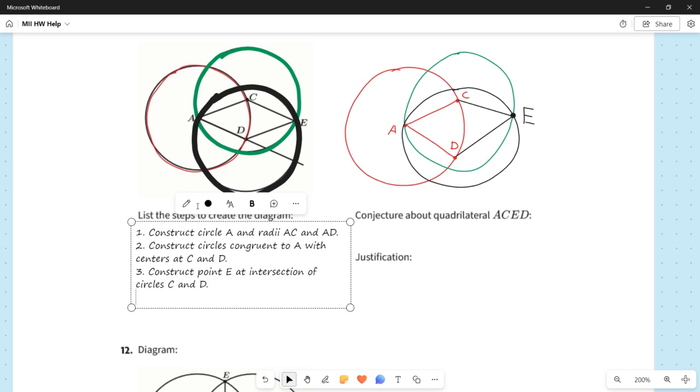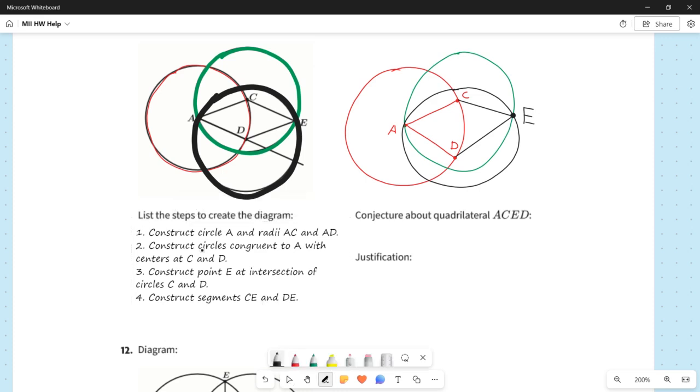Oh, I guess we combined a couple steps here, because then the next step is to construct the segments CE and DE. So step 3 was actually just identifying point E, and then step 4 was to then connect CE and DE. And our sketch is not perfect, but it got the job done.